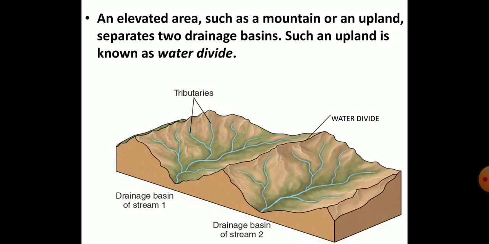Children, any elevated area such as a mountain or an upland separates two drainage basins, and such an elevated portion is called water divide. As you can see here, the two drainage basins are divided by an upland area and it is marked as water divide.